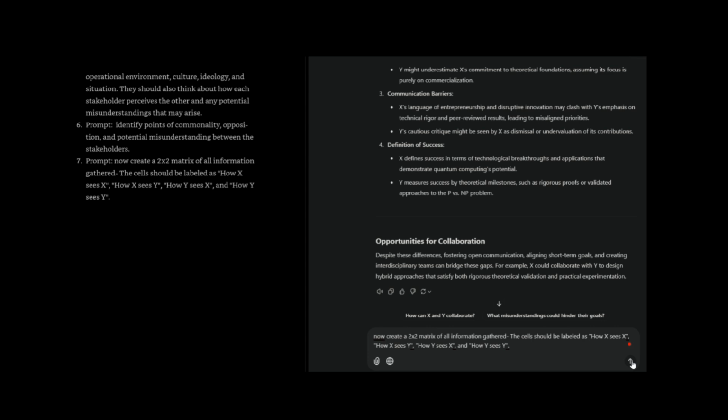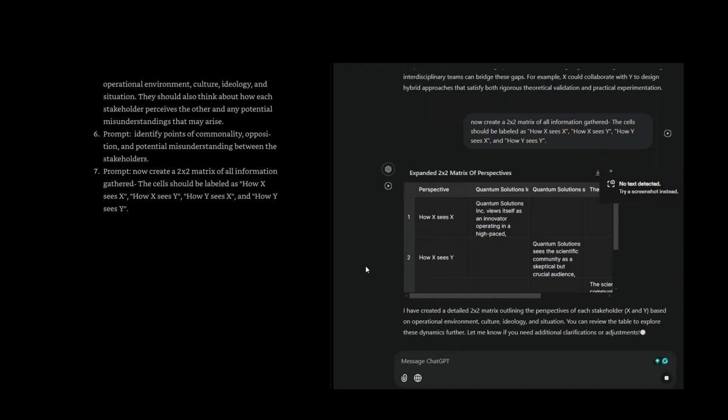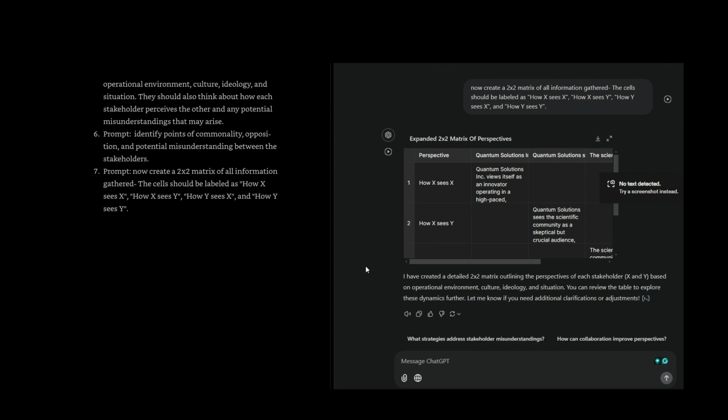Finally, the last step is now create a 2x2 matrix of all information gathered. The cells should be labeled as how X sees X, how X sees Y, how Y sees X, and how Y sees Y. Let me know if you need additional clarifications or adjustments.